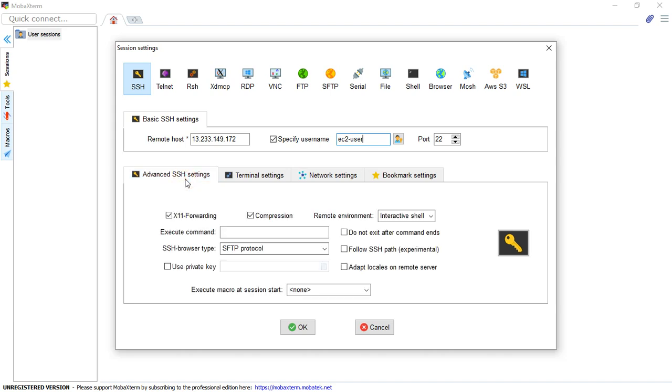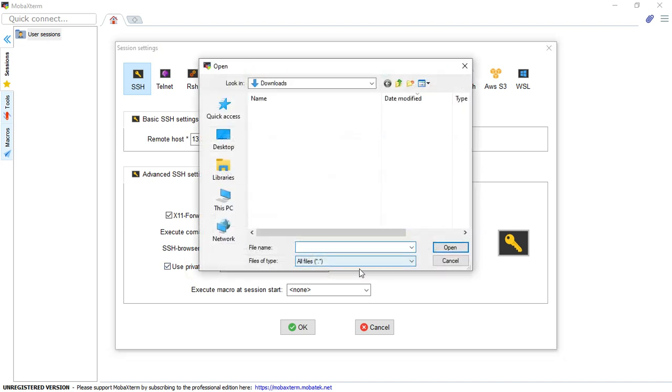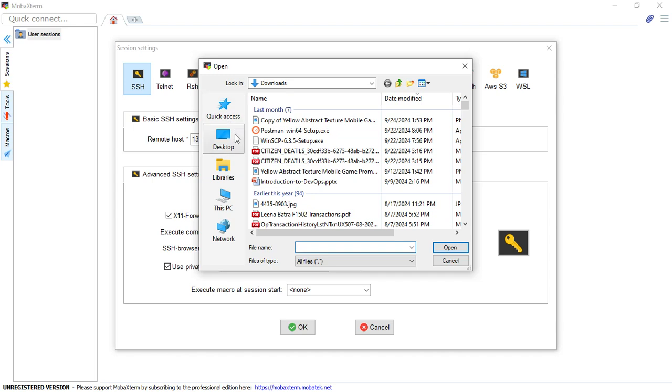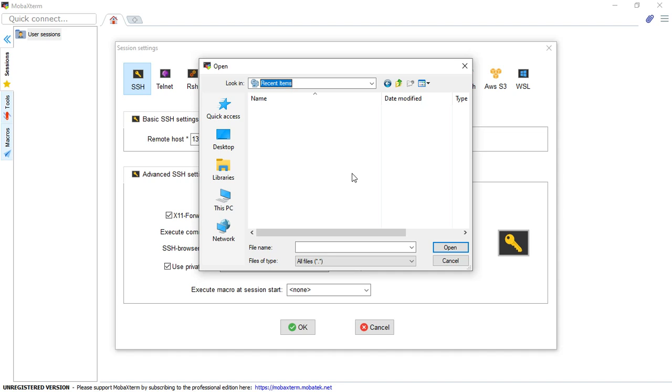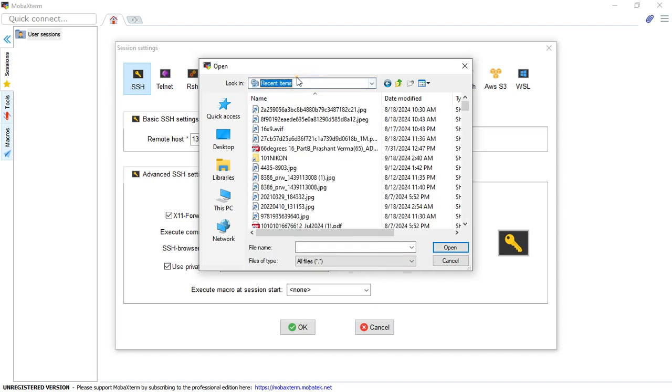Then go to advanced settings. Somewhere it was advanced settings, and then you need to specify the key file path there. Use private key. Okay, here you need to use the private key. So I go there and I choose private key. So this is recent item. Let's have a look here. Okay, yeah, here it is.